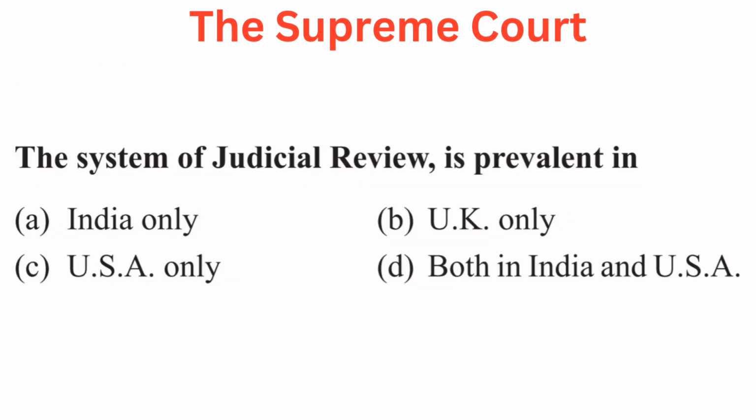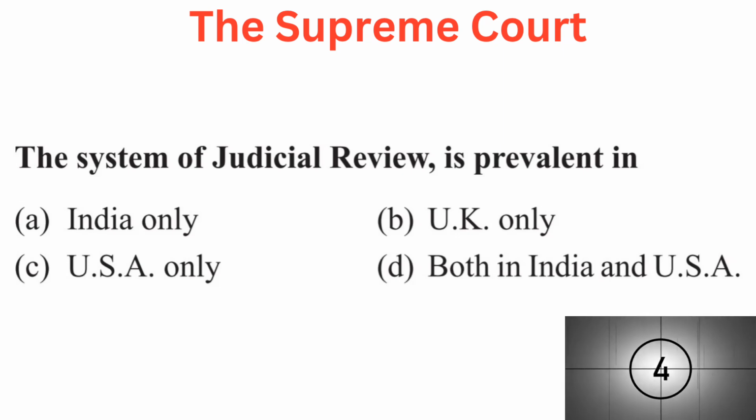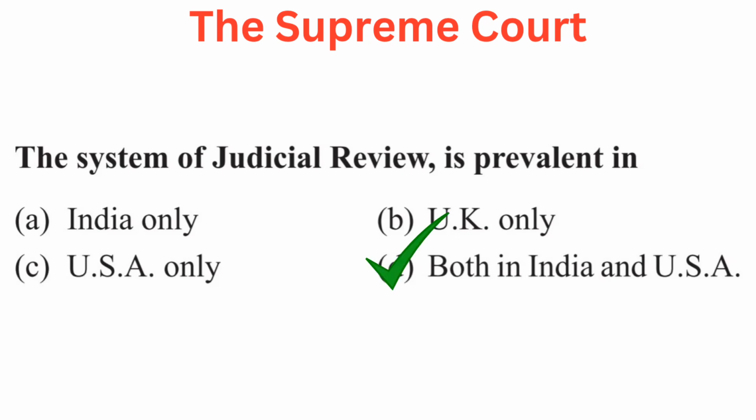Your question is: the system of judicial review is prevalent in. Your options are A. India only, B. UK only, C. USA only, or D. Both in India and USA. Right answer is D. Both in India and USA.